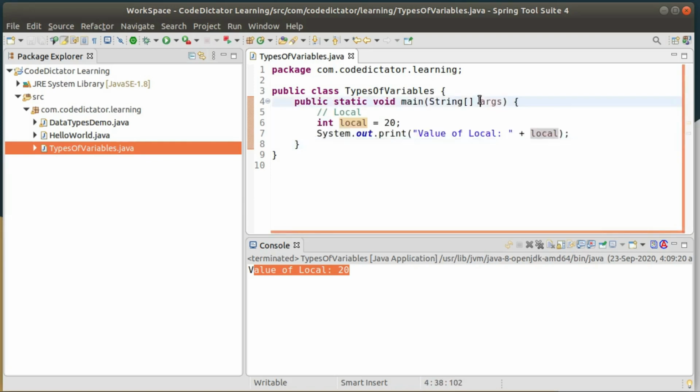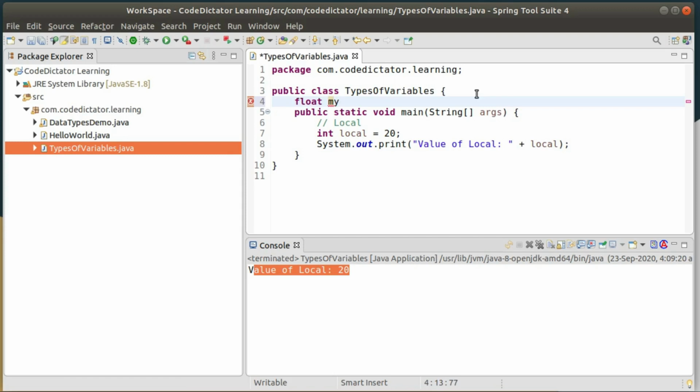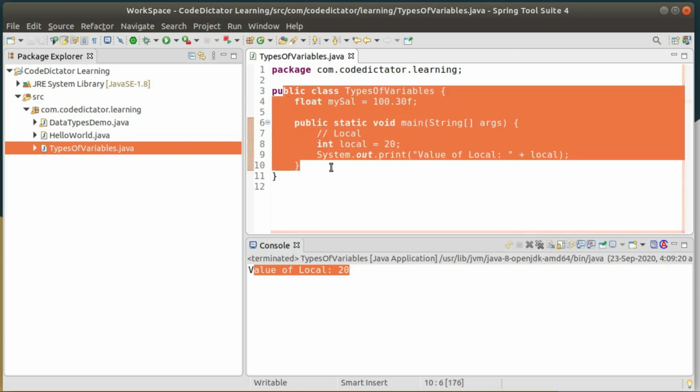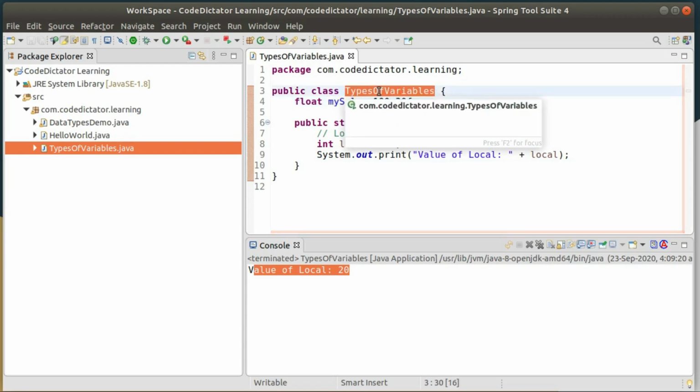Now let's create an instance variable. For the instance variable I am using a float value, my sal equal to 100.30, which is fractional, so that's why I am giving it f. This variable is accessible throughout my class, but if I want to access it, I must create an object of my class first.